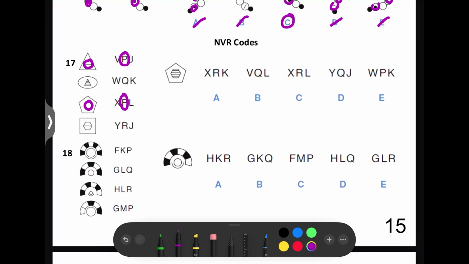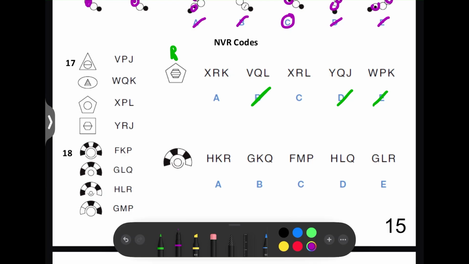So the second letter determines what that shape on the inside will be. So in the test shape, we've got a hexagon, same as here. So the second letter here is an R. It's got to be an R here. So we can rule out B, D, and E because they've got different second letters.